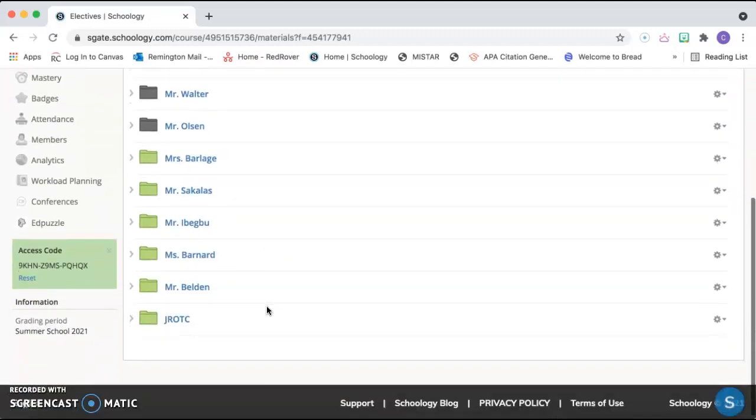there's a bunch of teachers in here. I made all of the green folders. This is for our team. JROTC, I put you guys together in yours. If you open them, they are blank inside. That's because I want you to do something similar to what I've done for my class.